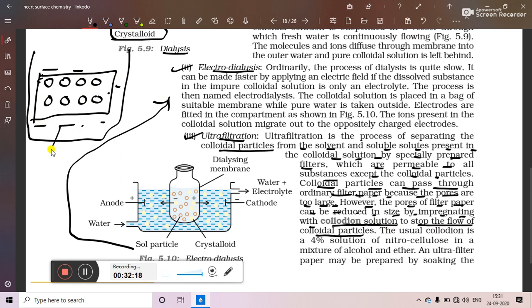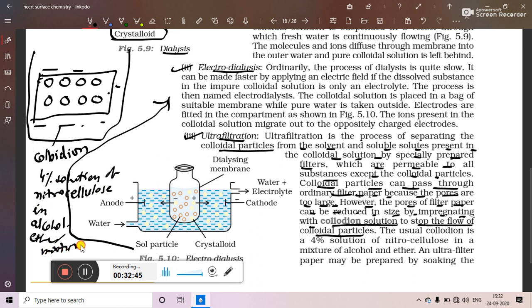What is collodion? Collodion is a solution which contains a 4% solution of nitrocellulose. Nitrocellulose is taken as a solute and it is dissolved in an alcohol-ether mixture. So in this solution, the solute is 4% nitrocellulose and the solvent is an alcohol-ether mixture.